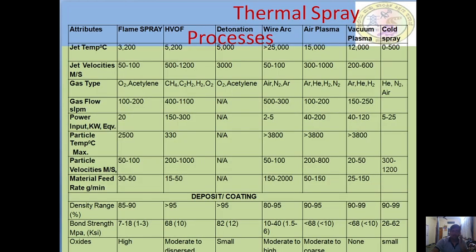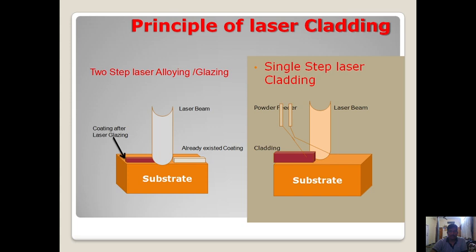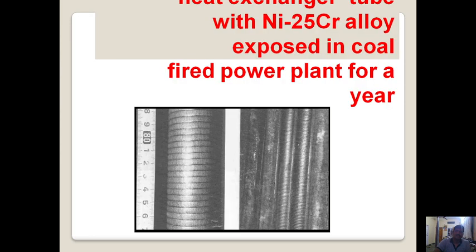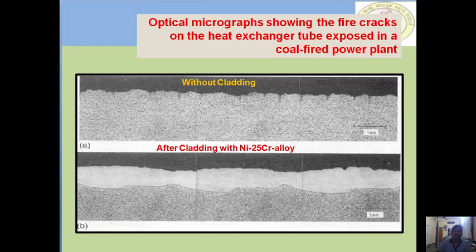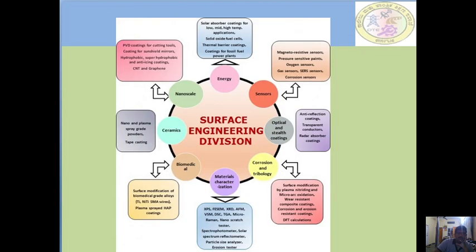It is a type of thermal spray process that can induce these types of properties. It explains the principle of laser cladding. By using laser cladding, we can improve the properties on surface modification. See the two parts, without cladding and after cladding of nickel 25 chromium alloy. This flowchart gives you enhanced knowledge.